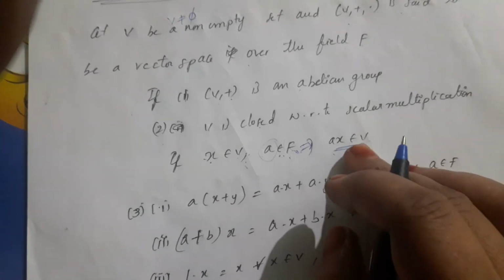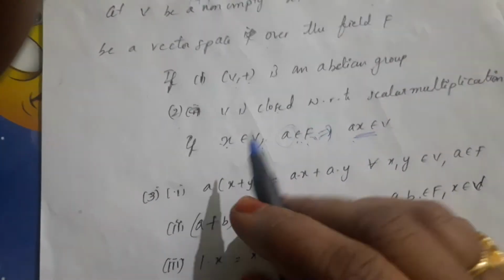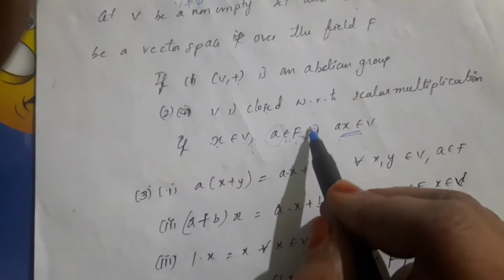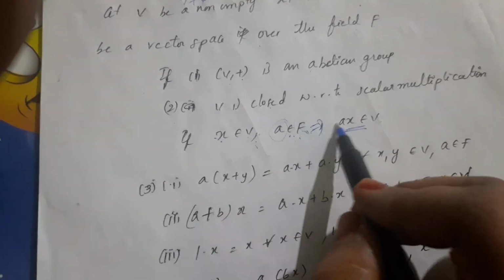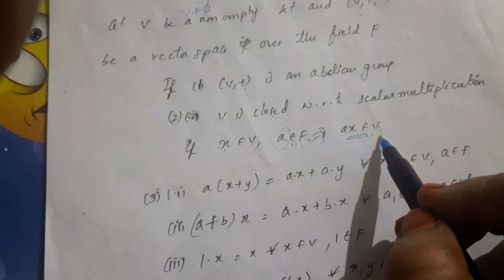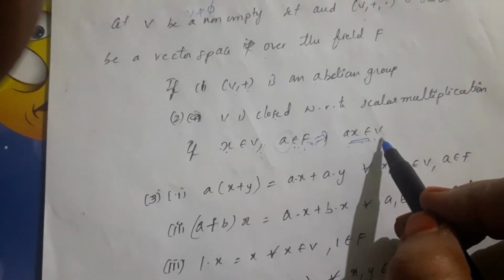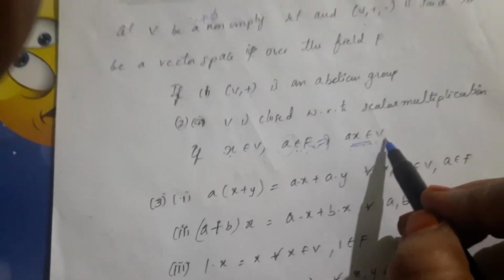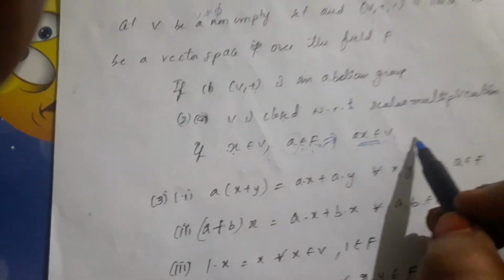Again in the set V, here x belongs to V, a belongs to F. What is the product of a and x? ax will be in the set of vectors. That means ax belongs to V. V is the set of all vectors here.